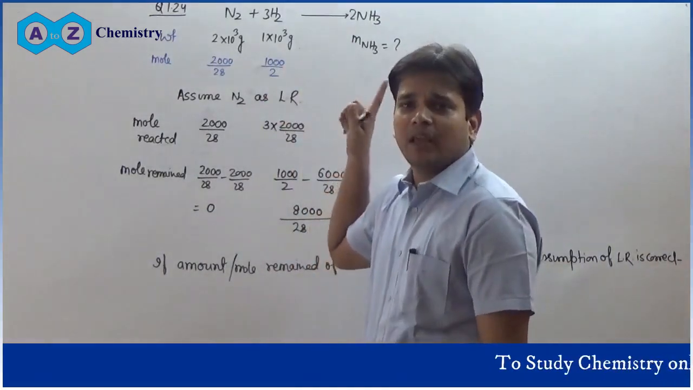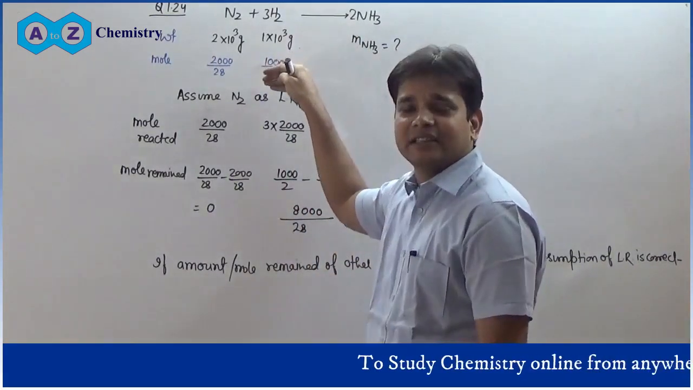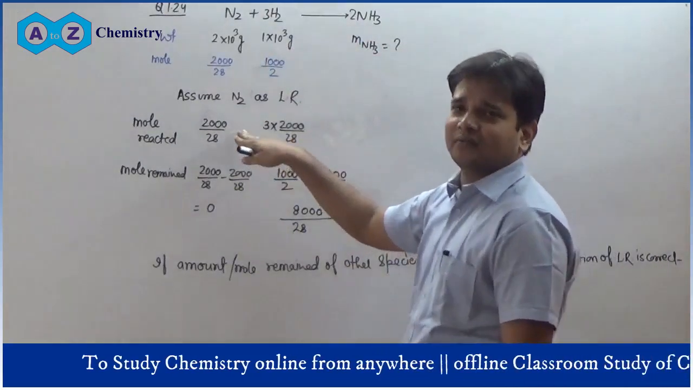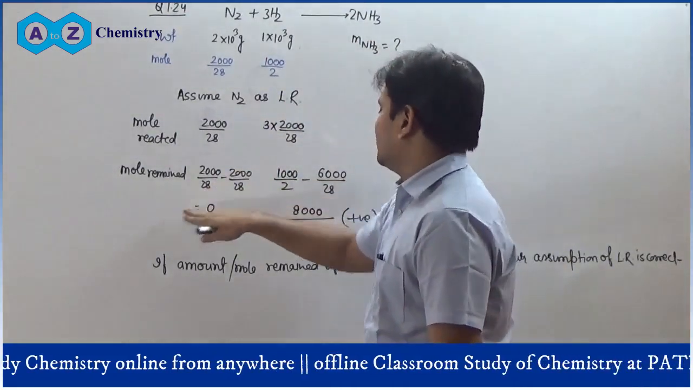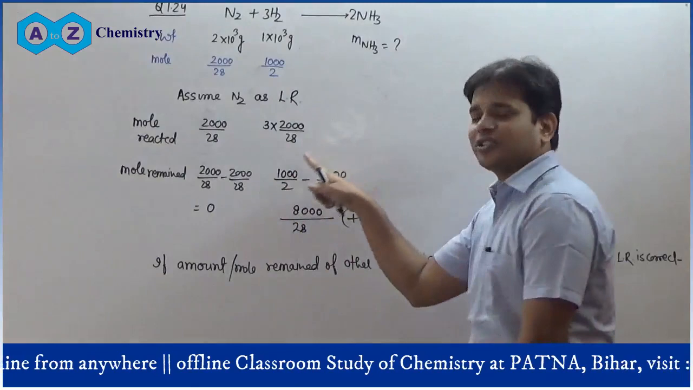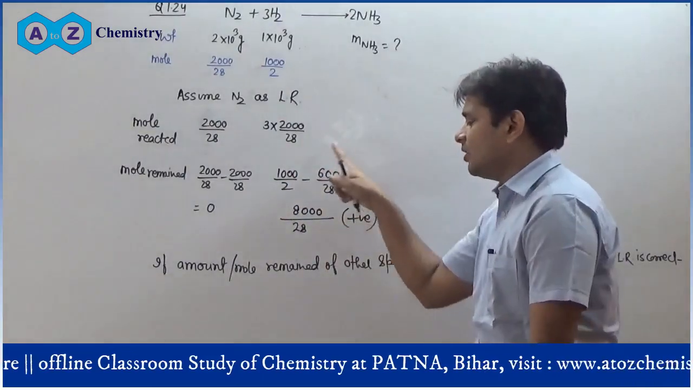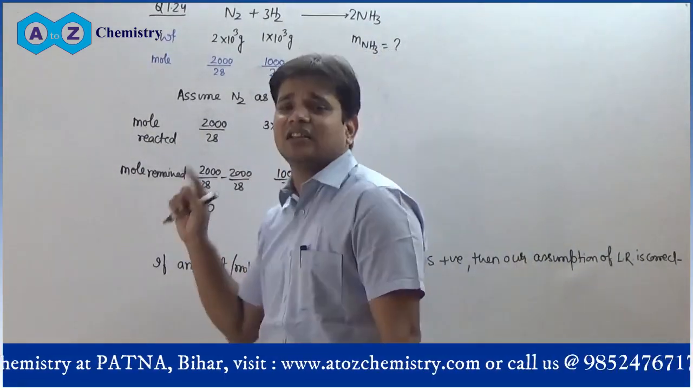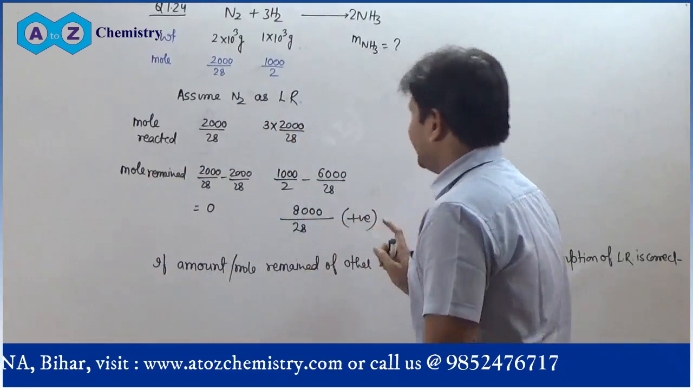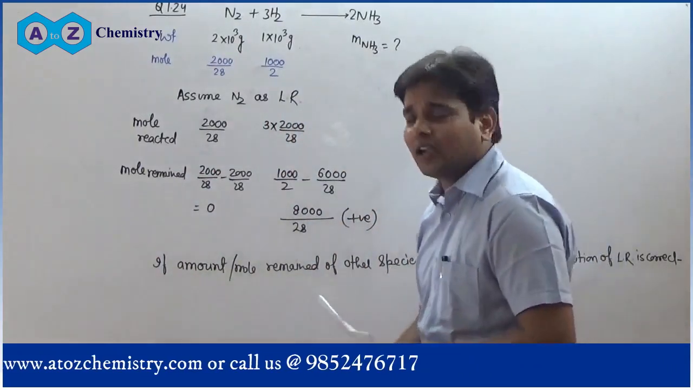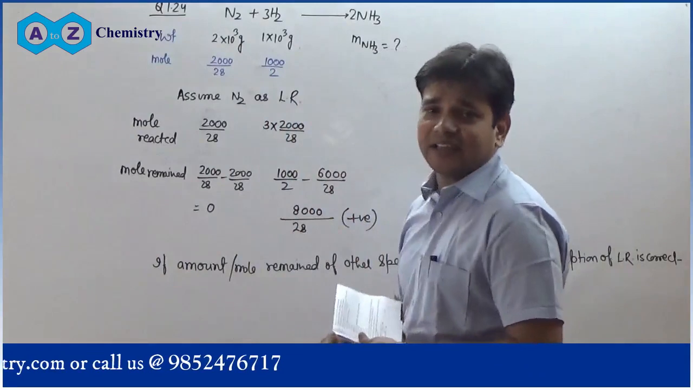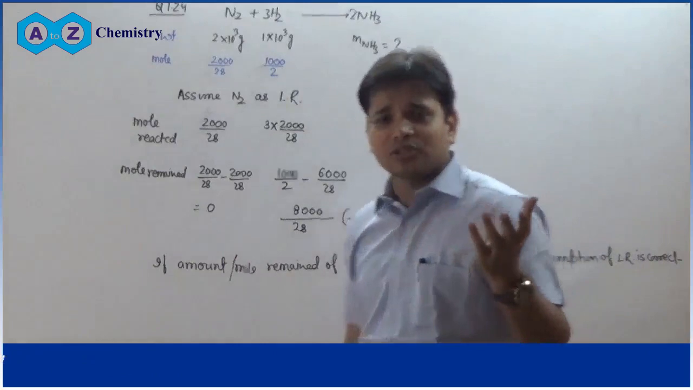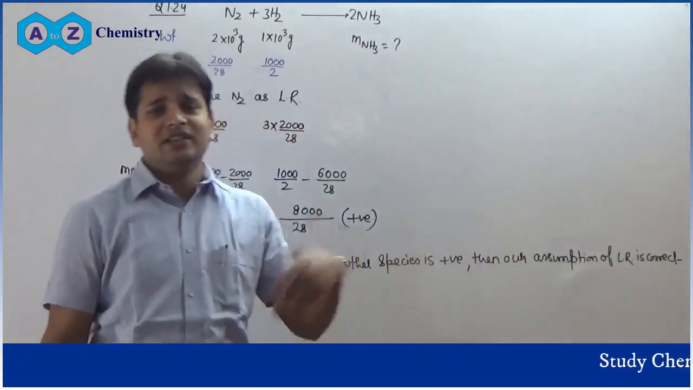This is the method. Assume any species as the limiting reagent and calculate using stoichiometry the moles reacted. Then calculate the mole remained. If the amount of the other species is positive, then the species that we have assumed as limiting is a correct assumption. And if it is coming negative, then our assumption is wrong. If the mole of H2 remained is coming negative, then we have to take N2 as not limiting but H2 as limiting.